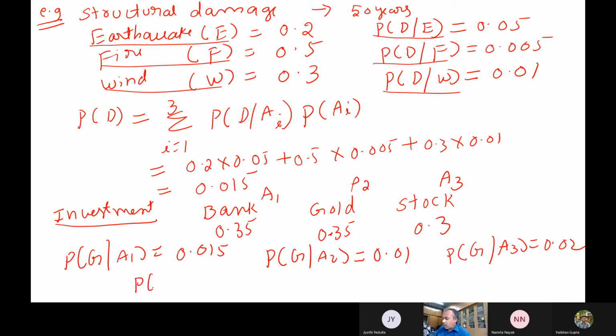Now if I want to find out my total gain, actually I have invested in three options. If I want to find out how much benefit I'm going to get, you can use once again the total probability theorem. So you have to multiply this and then this. Finally, we will get this solution as 0.01475 or something like that. So this is how we try to compute these things, the total probability theorem. These are very important theorems which we will be using in many problems.